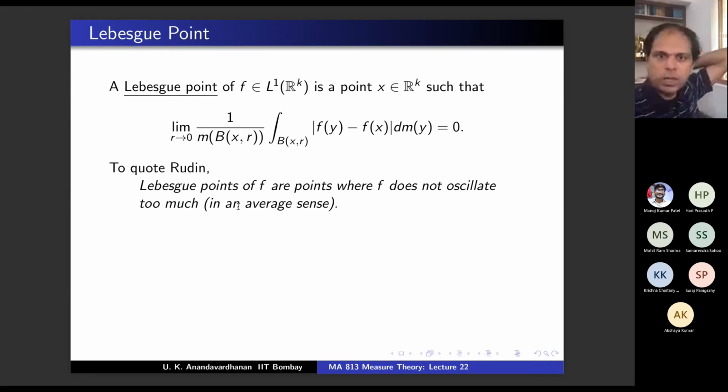Okay. So what is the conclusion? If f is an L1 function, at the Lebesgue point, fx is the average in the limit. Average in the limit. Okay.